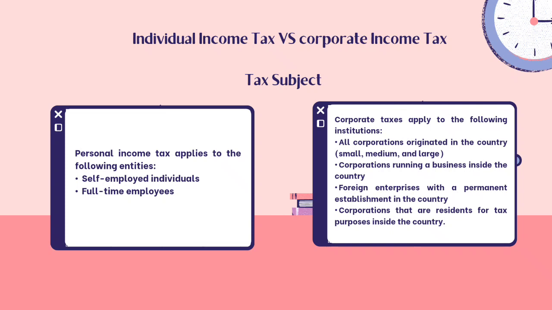Next is individual income tax versus corporate income tax based on tax subject. Personal income tax applies to the following entities. The first one, self-employed individuals, and the second one, full-time employees. And then corporate tax applies to the following institutions. The first one, all corporations originating in the country, small, medium, and large. The second one, corporations running a business inside the country. The third one, foreign enterprises with a permanent establishment in the country. And the last one, corporations that are residents for tax purposes inside the country.